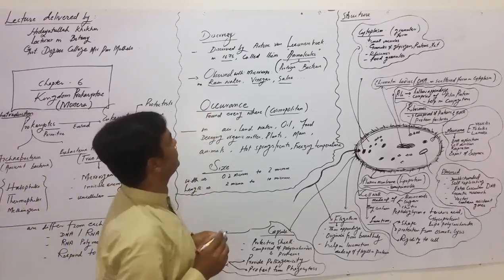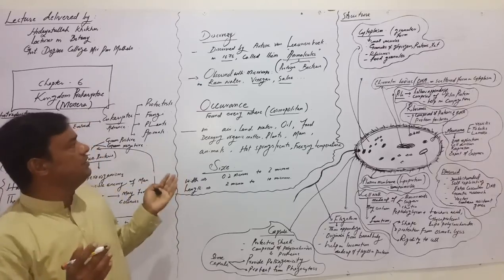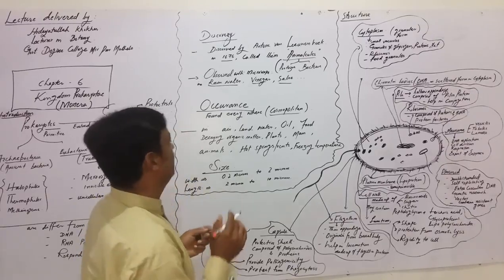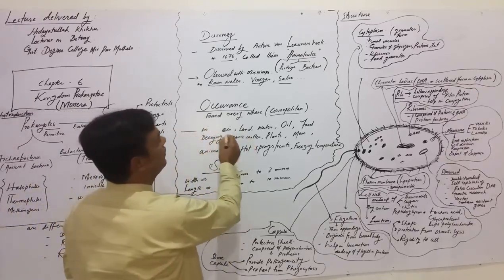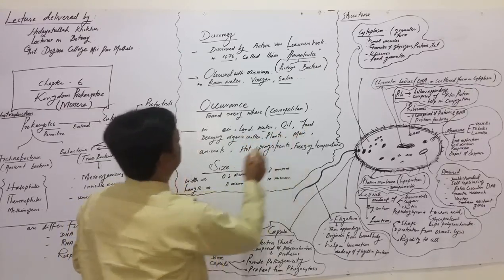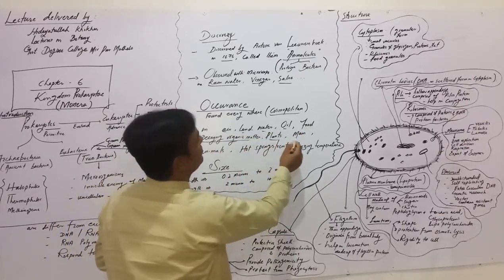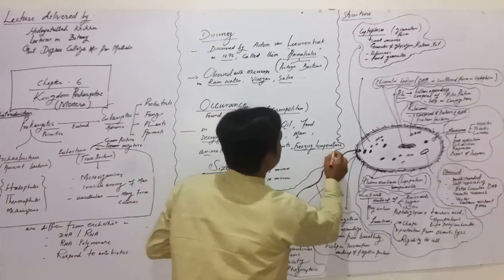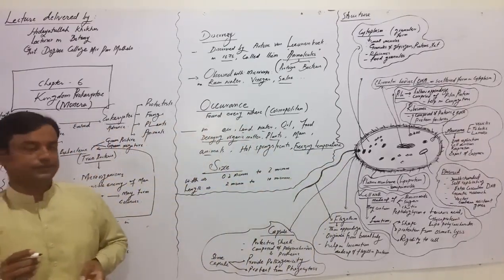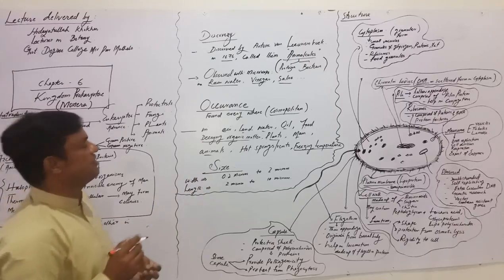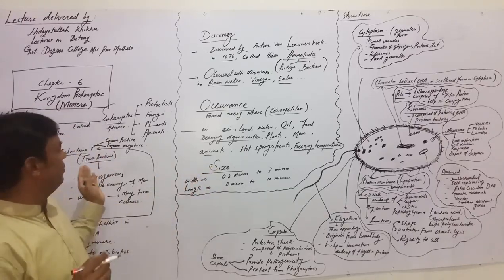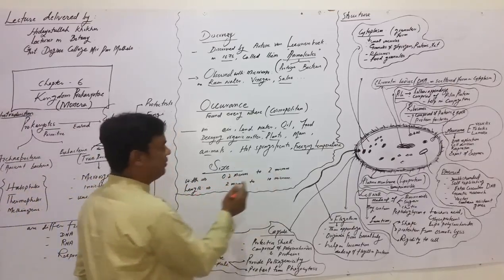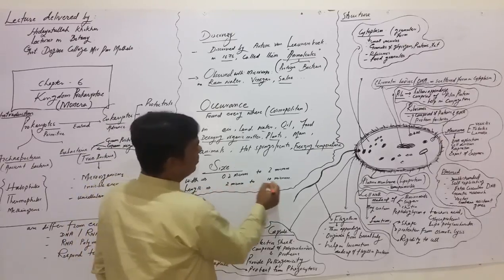Now we discuss occurrence. Occurrence means bacteria are found everywhere. That's why we call them cosmopolitan. Bacteria are present in air, land, water, oil, food, decaying organic matter, plants, man, animals, hot springs or vents, and they are also found even in freezing temperatures. While we are discussing their size, they are very small microorganisms. Their width is 0.2 micron to 2 micron, and length 2 micron to 10 micron.